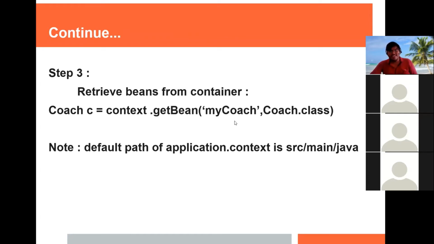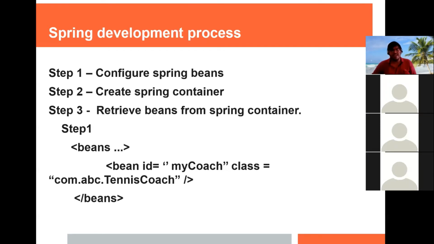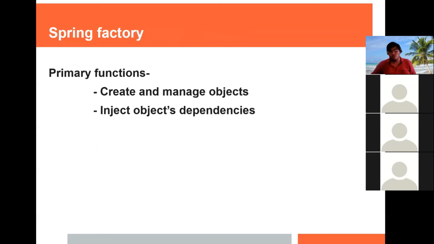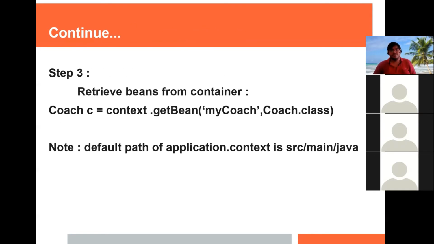So it will give us a ClassCastException, because from the Spring XML configuration file we are creating the object of a class which is not of type coach, and we are assigning it to coach. So it will give us a ClassCastException.